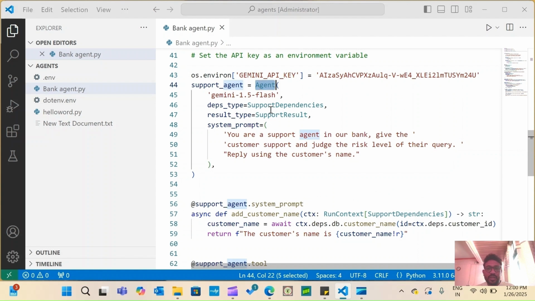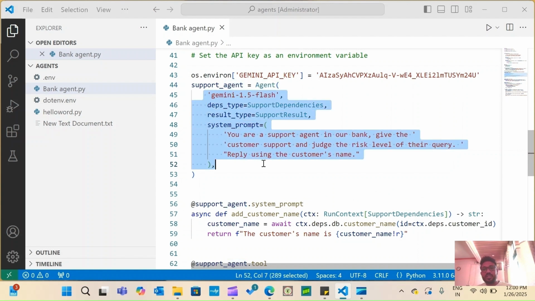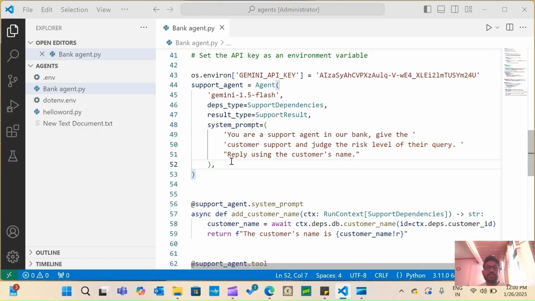Then we need to call the agent. This is the function, and we pass these parameters here, and that's it. The Pydantic AI framework will take care of the other things, so you don't need to write long code. We just pass this function and these parameters, and it will create an agent for you.